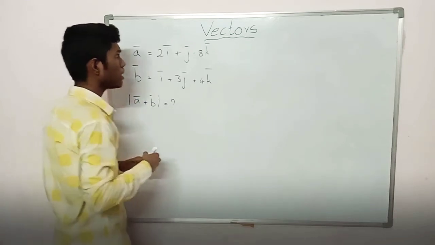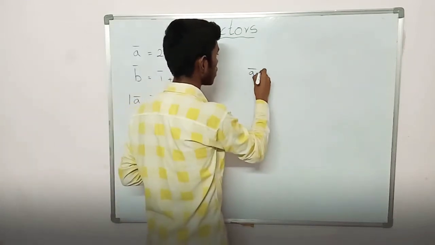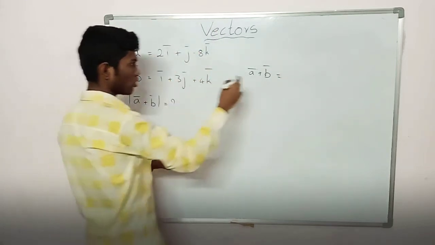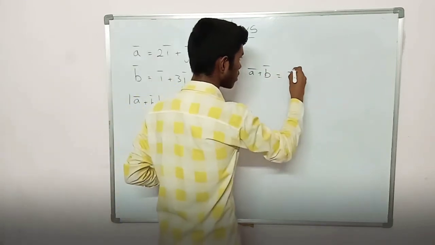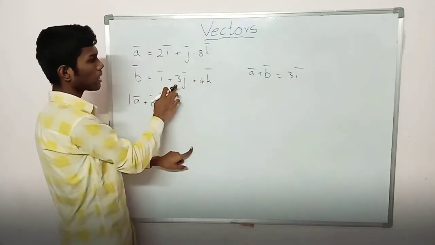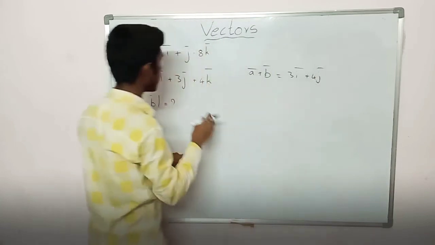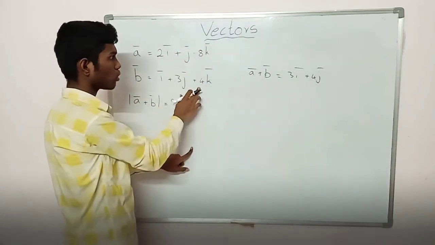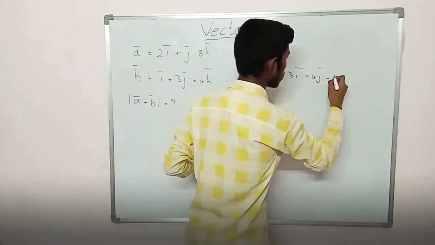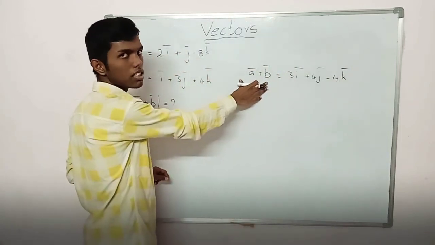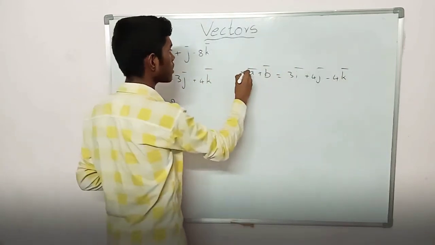A bar plus B bar becomes 2 plus 1, 3I bar, 1 plus 3, 4J bar, and minus 8 plus 4, minus 4K bar. So this is A bar plus B bar, the resultant vector R bar.